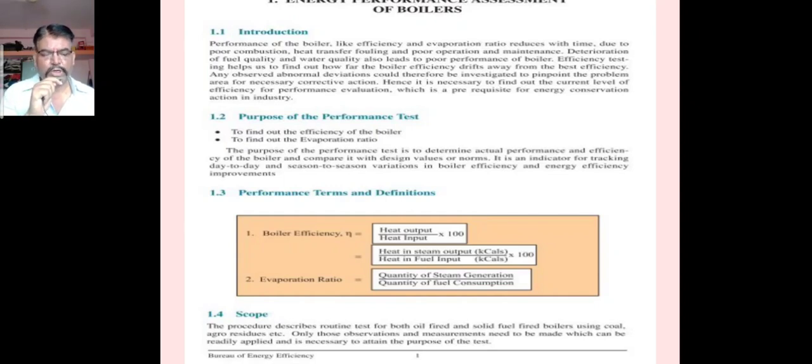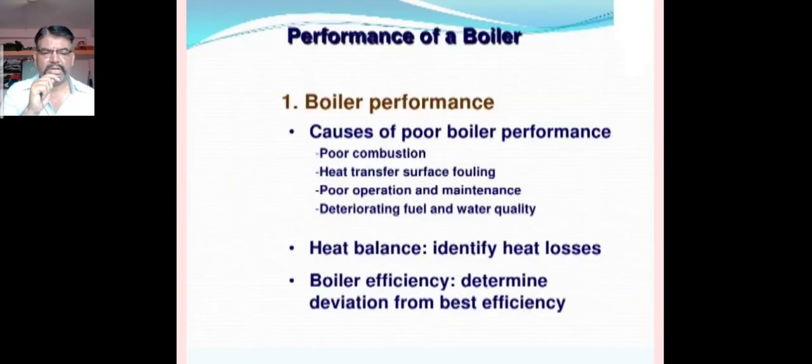The feed temperature usually adopted is 100 degrees Celsius, because this is the boiling temperature of the water, and the working pressure is normal atmospheric pressure, that is 1.013 bar, or we can say 760 mm of Hg.